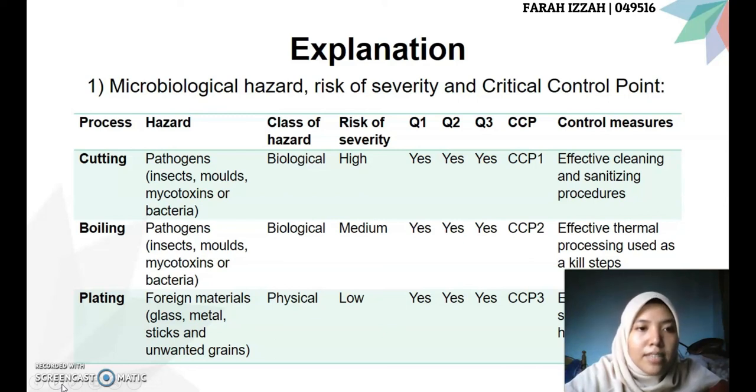For the plating process, which is CCP3, the hazard is foreign materials such as glass, metal, sticks, and unwanted grain. The class of hazard is physical, and the risk of severity is low. It will be CCP3, and the control measure is to eliminate potential sources of physical hazard.